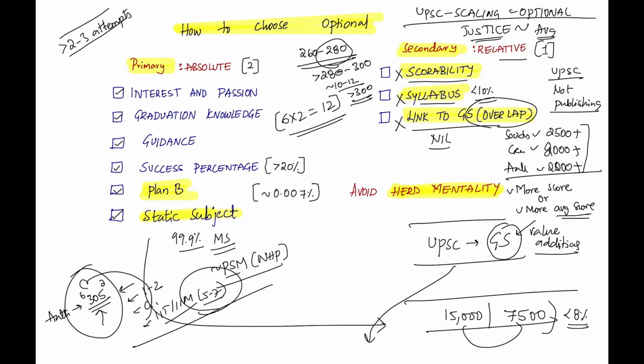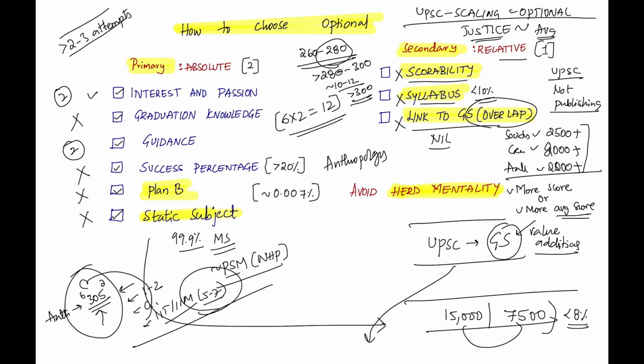So this chart is very important, how to choose an optional. I have put medical science here. You can put something else. Let's work it on anthropology and see, for a doctor, for a medical student, let's score anthropology. Anthropology people think that yes, they might be interested, I'll give 2. Graduation knowledge nil. Guidance, yes, very good guidance is available. Success percentage is low. It will not serve as a plan B. It's not a static subject, because looking at the level of the competition, anthropology requires a lot of value addition. This is not a point by Dr. Naveen. I have spoken to many of the students, and they need value additions in anthropology to score high.